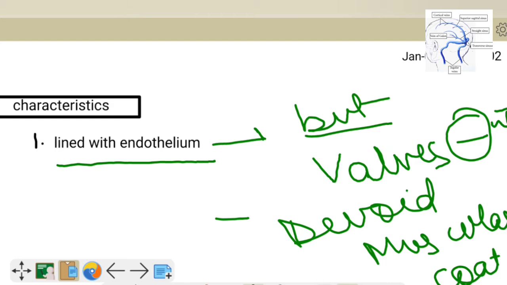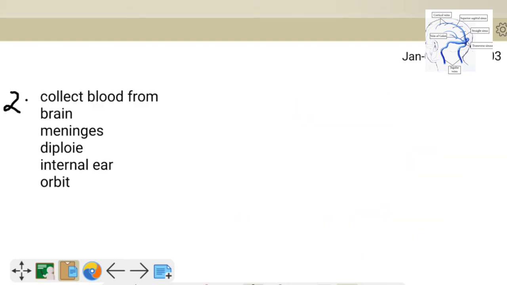When we study the histology of an artery or any vein, there is endothelium, vascular coat, and muscular coat around the vessels, but these are the spaces lined by endothelium only, walls absent, and no muscular coat is present. These are the spaces lined by endothelium present within the dural reflections.